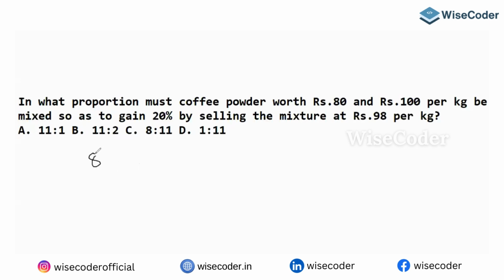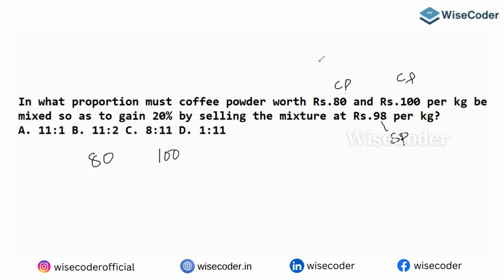80 and 100 are cost prices. 98 is the selling price. You have to compare with the same variety; you are not allowed to compare with the other variety. So the mean value has to be the cost price. It should not be the selling price. Then what is the cost price?